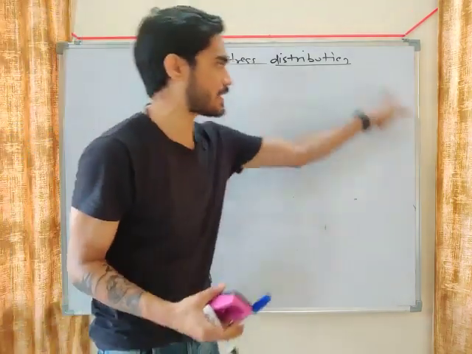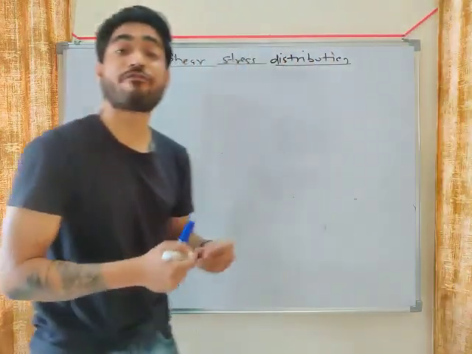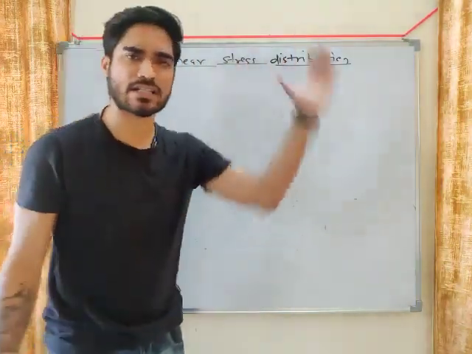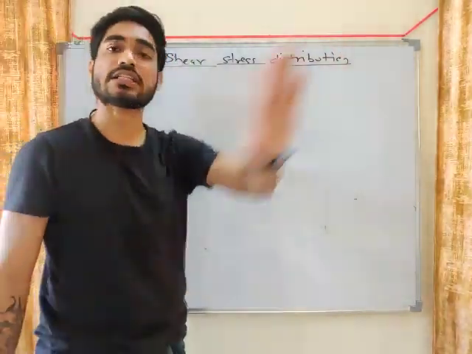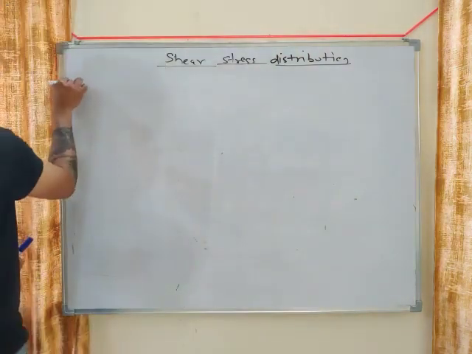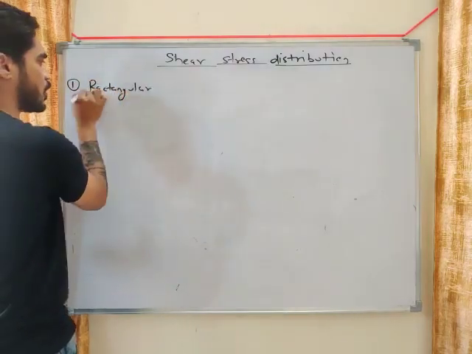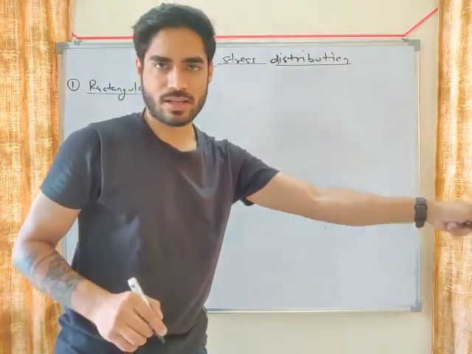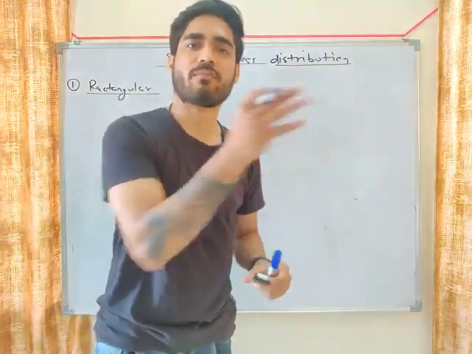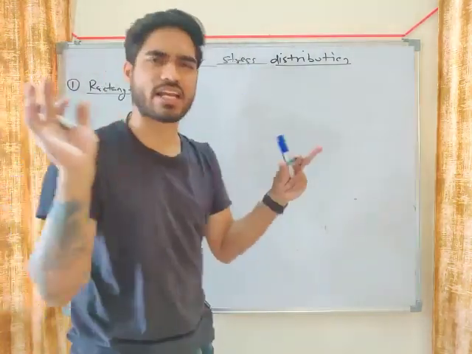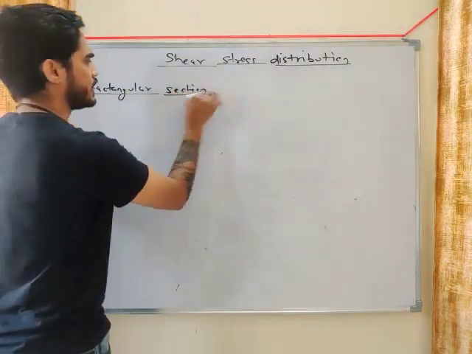This diagram shows how the shear stress varies, where it is 0, and where it is maximum. We will see this diagram for different cross sections: rectangle, circle, triangle, I section, T section. First we will consider the most important section, the rectangular section. Why is it most important? Because maximum questions in any previous year GATE or engineering services question book are from rectangular section. So let's consider a rectangular section.